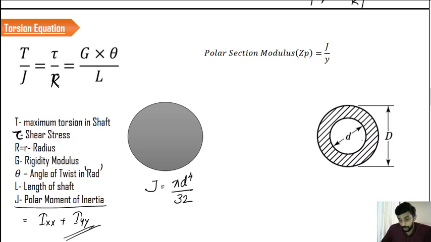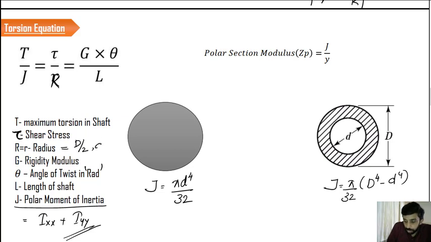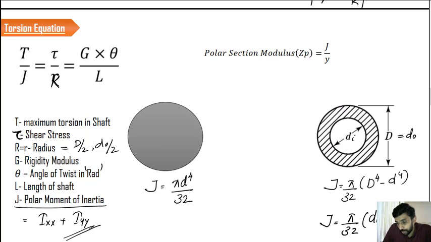And if you consider the hollow shaft, the value of J is nothing but pi by 32 into capital D raised to 4 minus small d raised to 4. This is the formula that you have to keep in your mind. If you are going for the maximum value, the radius R is nothing but capital D by 2, or capital D out by 2, if you consider D equal to D out. Or if you consider D in, we can rewrite the equation like this: pi by 32 into D outer raised to 4 minus D inner raised to 4. These are different alternative forms that you can find in different textbooks.